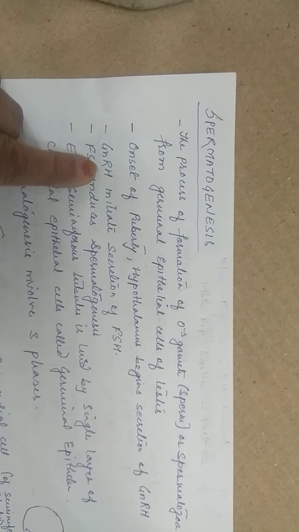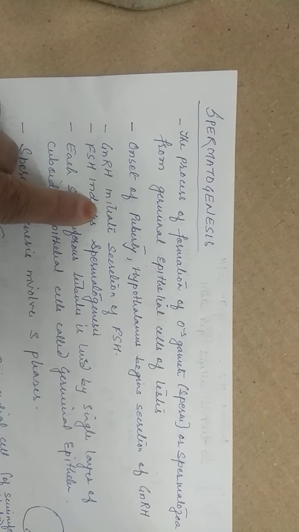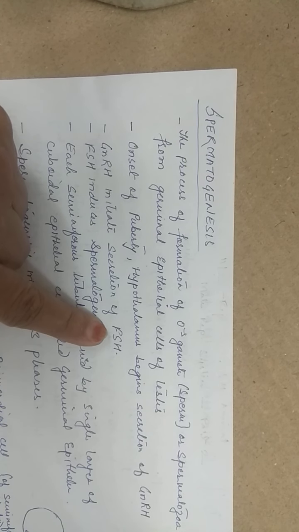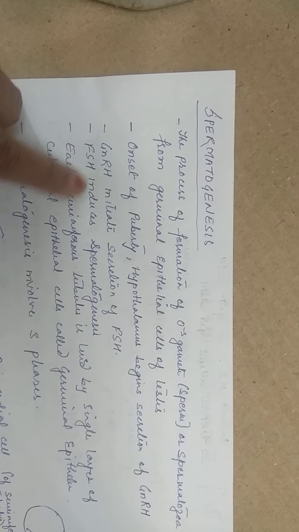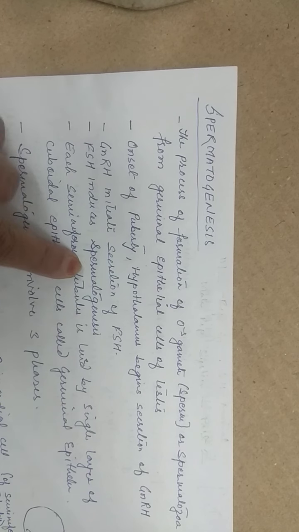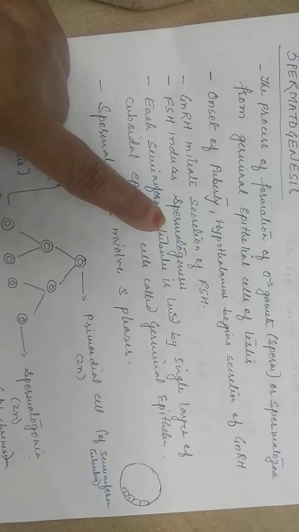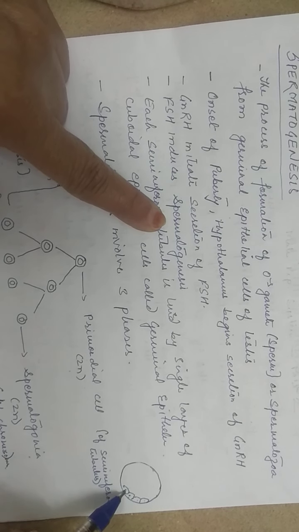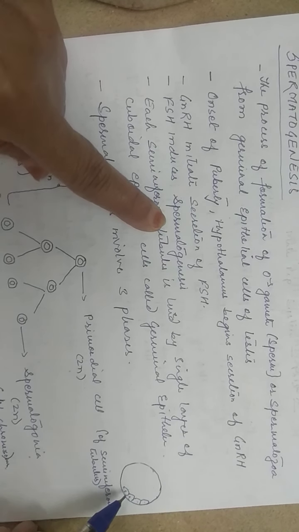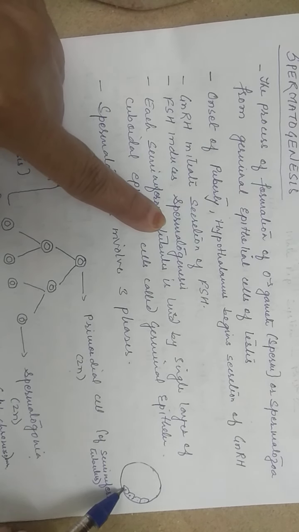This gonadotropin releasing hormone initiates secretion of another hormone, FSH or follicle stimulating hormone. This follicle stimulating hormone induces spermatogenesis in these cells. Which cells? The germinal epithelial cells or primordial cells inside the seminiferous tubule.